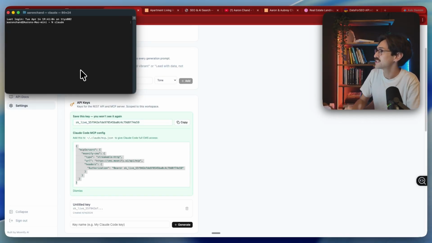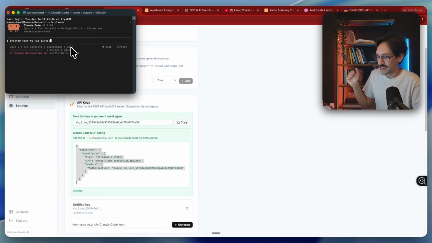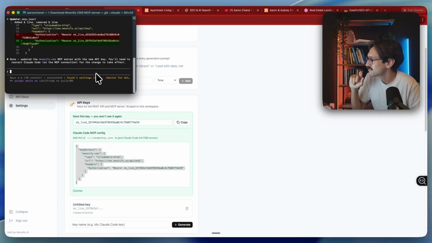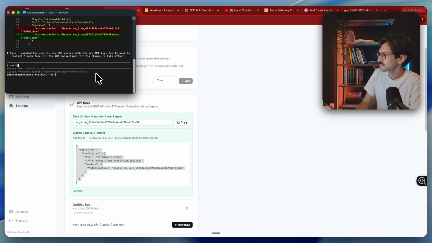So you're going to type in Claude so that we get started with Claude, and then we're going to take what we copied and we're going to paste it in, and we're going to say, download this MCP server. Okay, so now it's downloaded. So now we're going to hit restart. We're going to type in exit and then Claude.